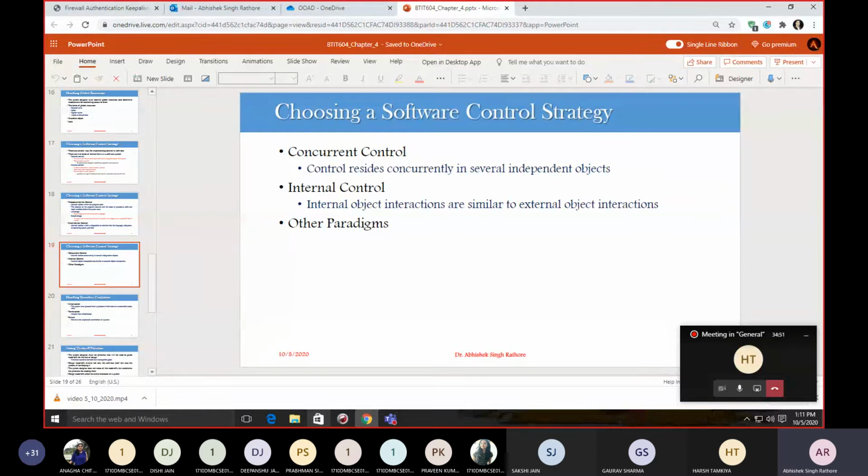For example, we can have a rule-based system for artificial intelligence, where you create different types of rules, like for decision trees, or for goal state planning. So we have different types of paradigms, and your choice of control strategy depends on your particular application domain.